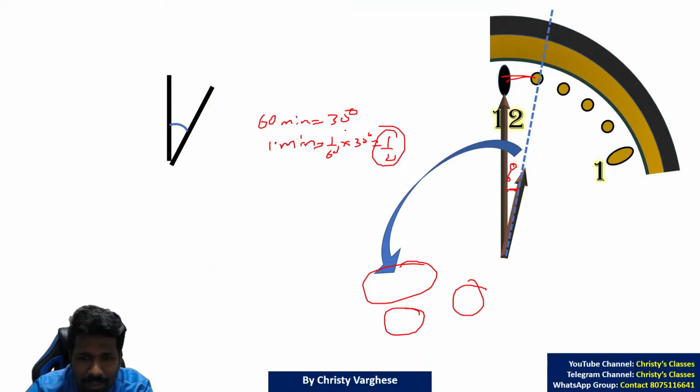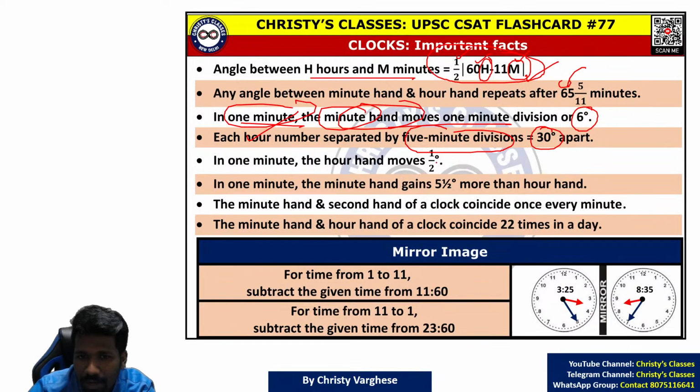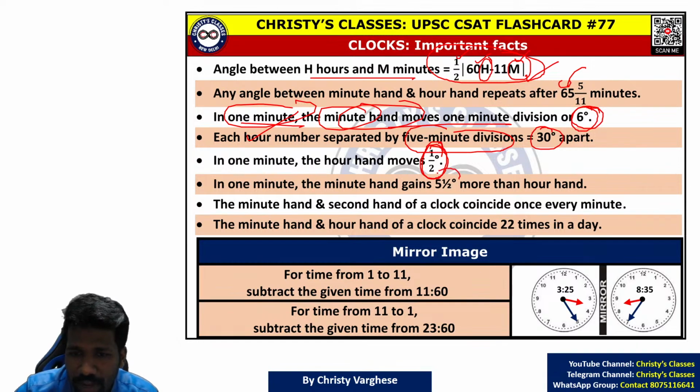These are some things which were not directly asked till now, but they can be asked. In 1 minute, our hand moves half degree. That means in 1 minute, the minute hand moves 6 degree and our hand half degree, so there is a difference of 5.5 degree between minute hand and our hand in every minute. That also keep in mind.